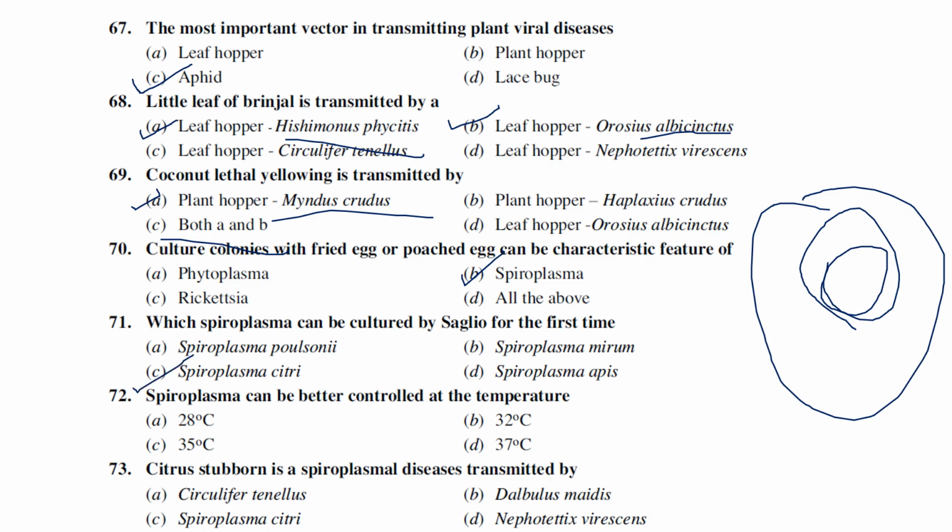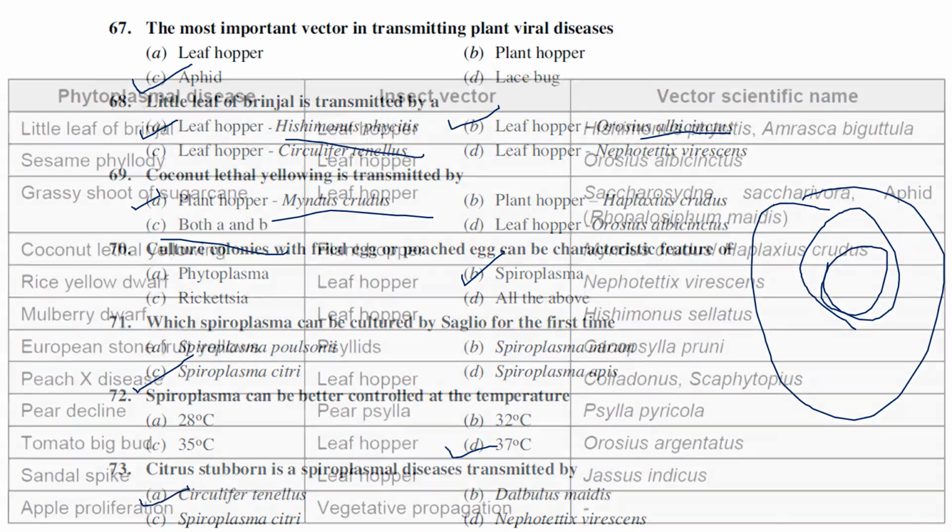Spiroplasma can be better controlled at what temperature? When the temperature exceeds 37 degrees centigrade, the culture cannot grow, so we can automatically control the culture, okay. Citrus stubborn, a spiroplasmal disease, is transmitted by the leaf hopper Circulifer tenellus.